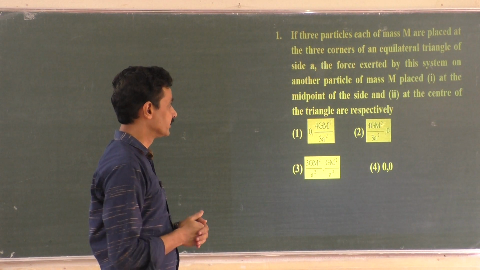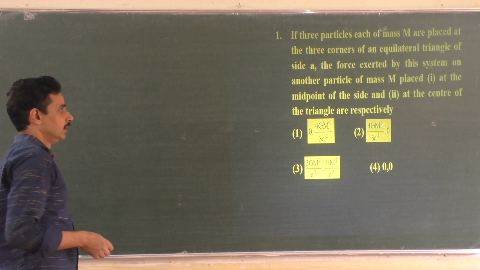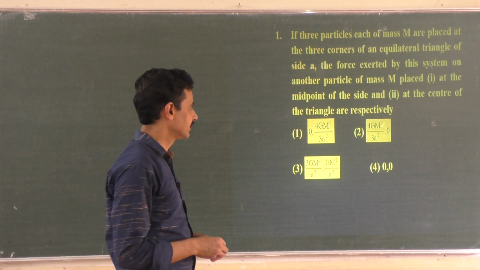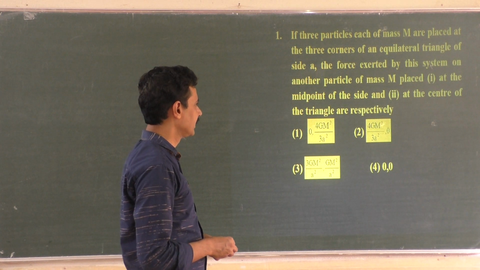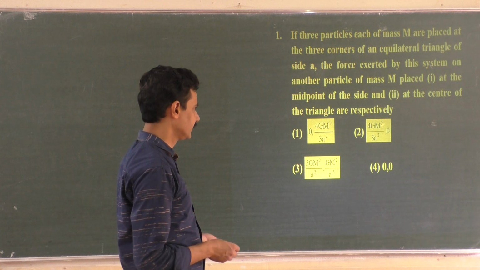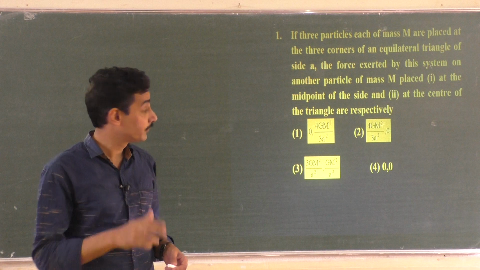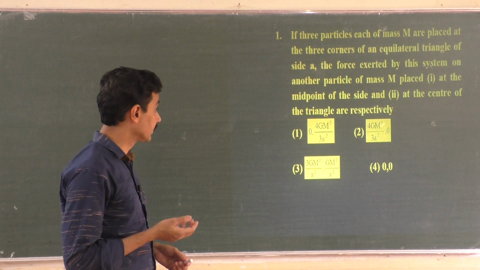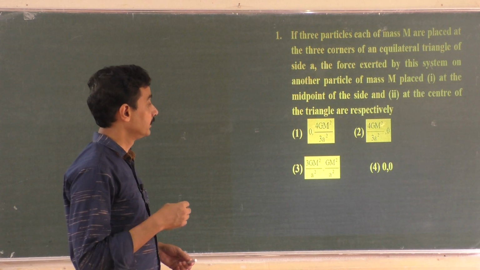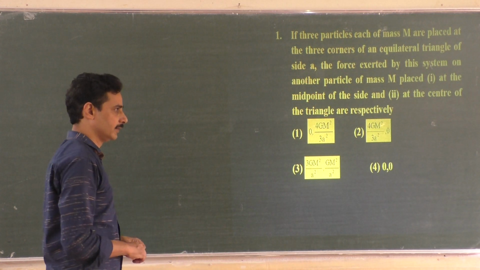If three particles, each of mass m, are placed at the three corners of an equilateral triangle of side A, find the force exerted by this system on another particle of mass m placed at the midpoint of the side and at the center of the triangle. So you have two parts in this question. One, to find out the force when the fourth particle is kept at the midpoint of one side and when it is kept at the center of the triangle.